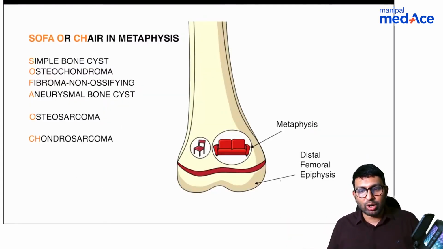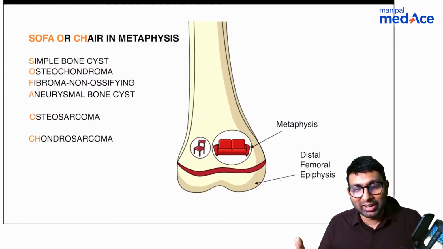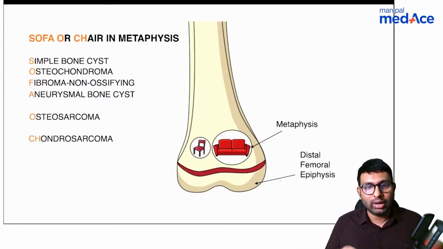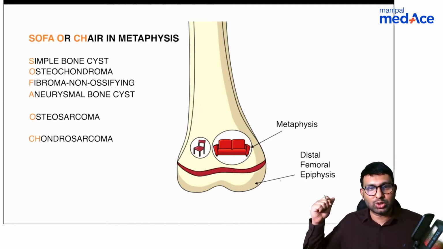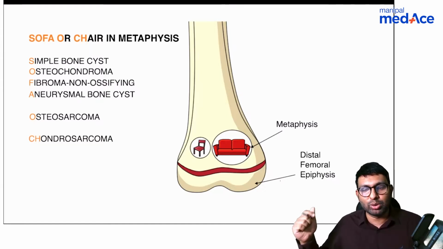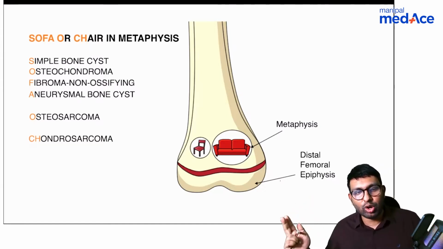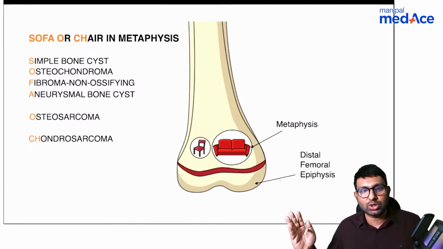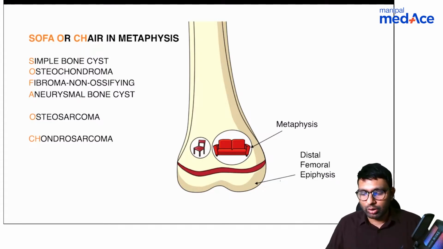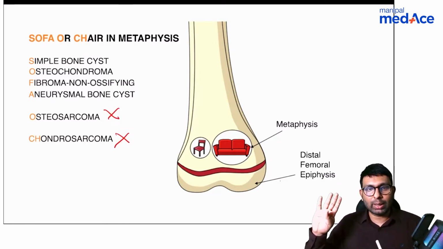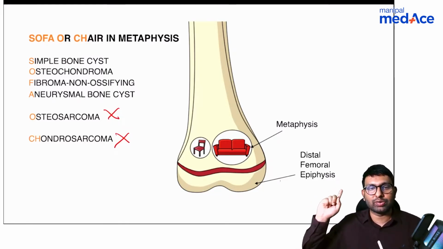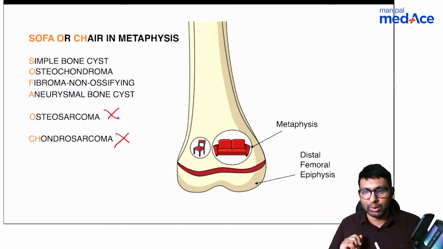So this is the mnemonic that I commonly use for metaphyseal tumors. Dr. Jain or someone else might have a better mnemonic, and I'll be happy if you have a better one. But this is what I commonly use: sofa or chair in metaphysis. All the metaphysis tumors are simple bone cyst, osteochondroma, non-ossifying fibroma, aneurysmal bone cyst, osteosarcoma, chondrosarcoma. Now looking at this, I know it is a benign tumor, so I can rule out osteosarcoma and chondrosarcoma. So I'm left with four: aneurysmal bone cyst, non-ossifying fibroma, osteochondroma and simple bone cyst.